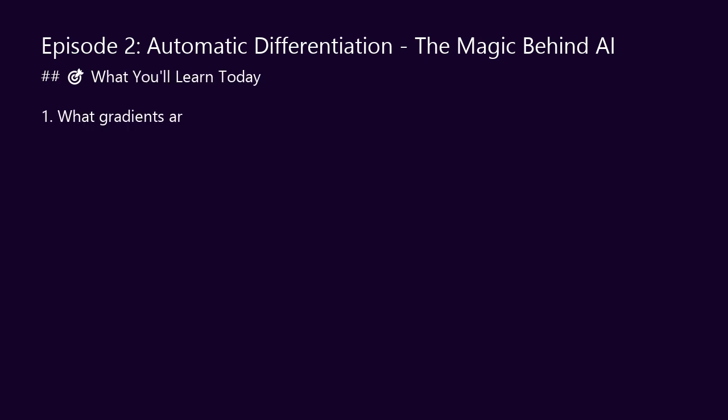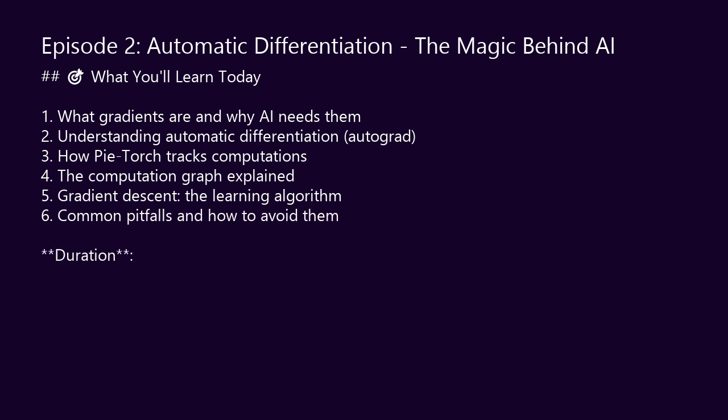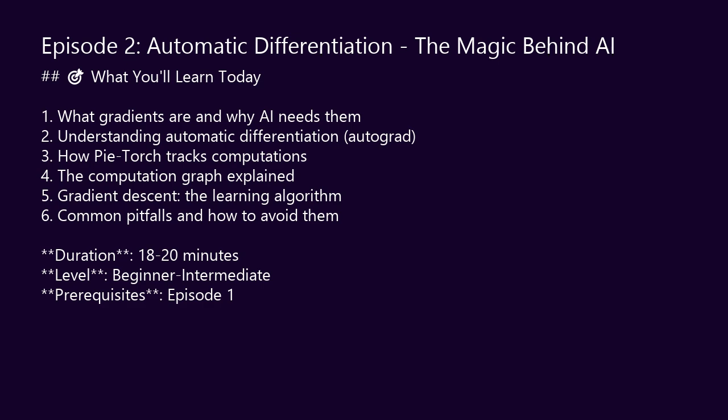Welcome to episode 2 of our PyTorch series. In episode 1, we learned about tensors, the data structure that powers AI. Today, we are diving into the secret sauce that makes AI learn, automatic differentiation, or AutoGrad. This is the magic that lets neural networks improve themselves.